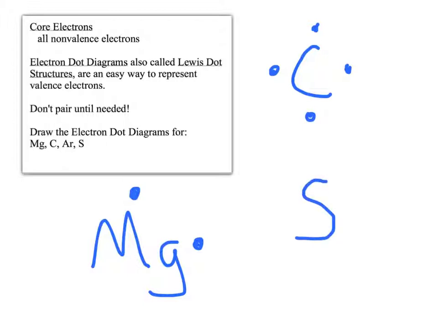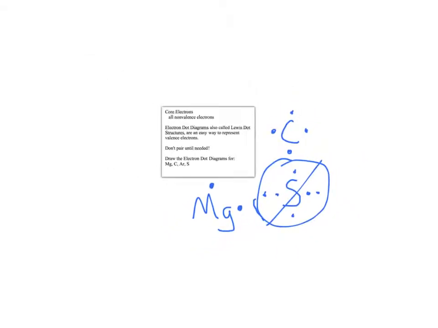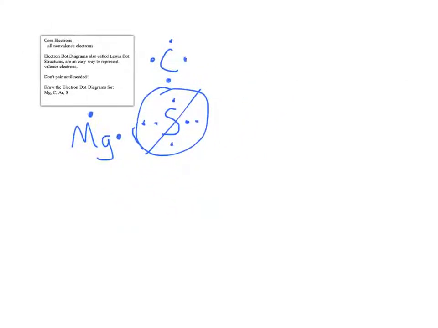Now one thing I want to make a note of that some people do, with something like sulfur, is that they'll make the 6 dots look like this, and that is incorrect. When we have pairs of dots together, we want to make sure that we keep them alongside of the atom. So for sulfur, I would want my electrons to look something like this, rather than going off along the side.